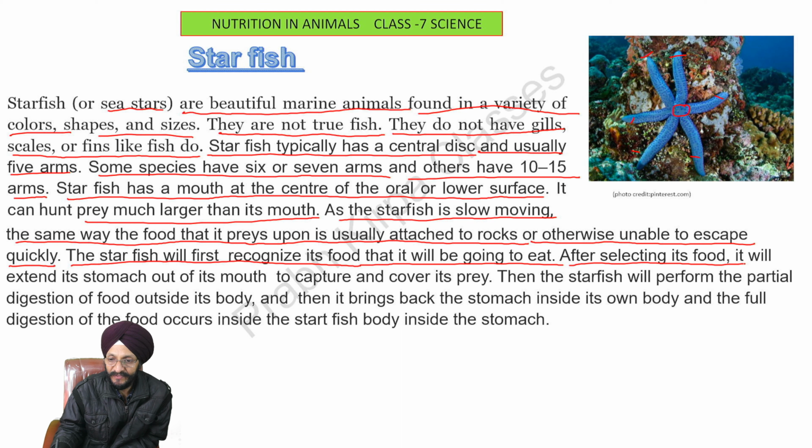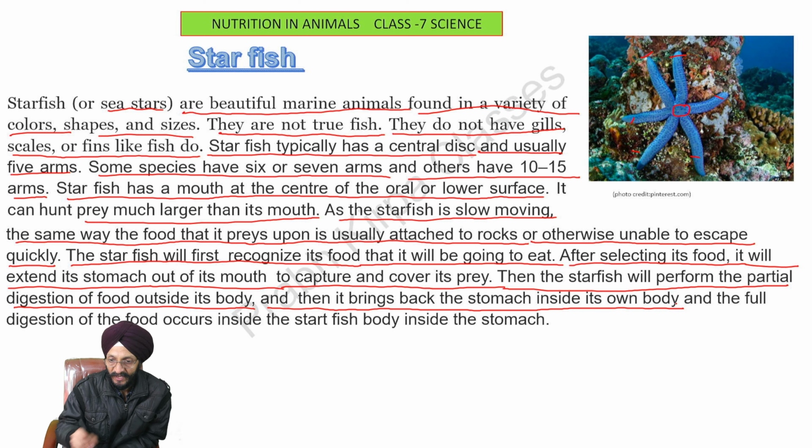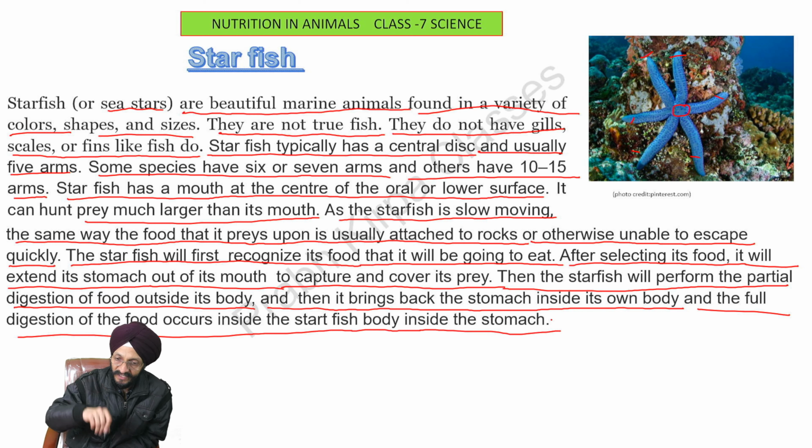After selecting its food, it will extend its stomach out of its mouth to capture and cover its prey. Then the starfish will perform the partial digestion of food outside its body, and then it brings the stomach back inside its own body, and the full digestion of the food occurs inside the starfish body and inside the stomach.